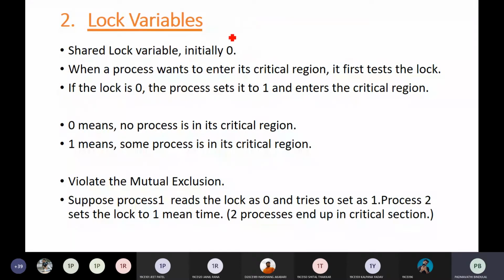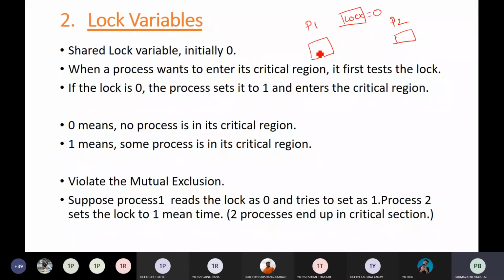The next approach that we have seen was lock variables. Lock variables is nothing but this: you have two processes, P1 and P2, and one shared variable that you call lock. When P1 wants to enter its critical section, it checks the status of the lock. Initially the lock value is 0. Whenever the lock value is 0, that means no process is in its critical section. And whenever the lock is 1, that means one or the other process is in the critical section.